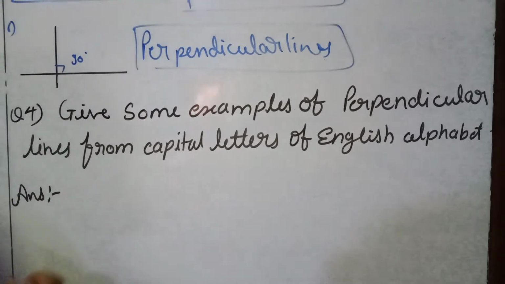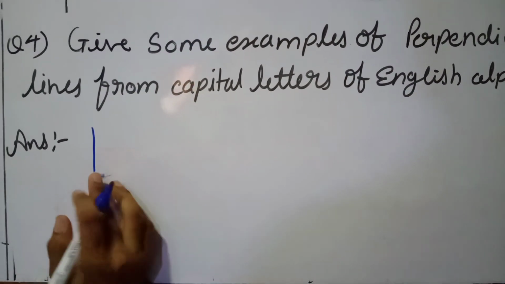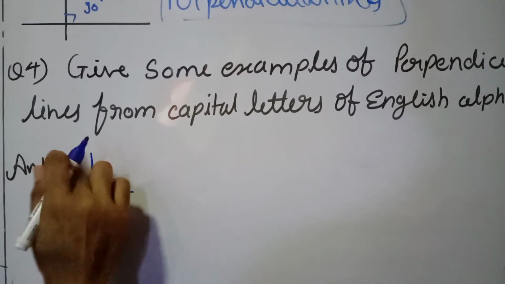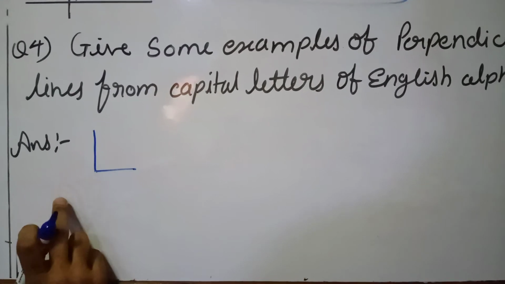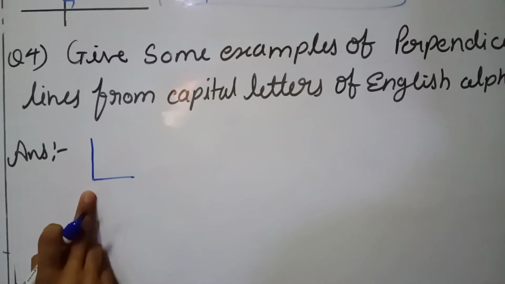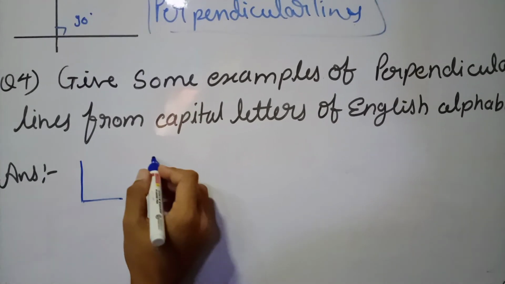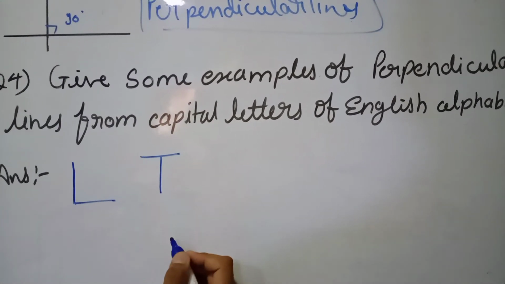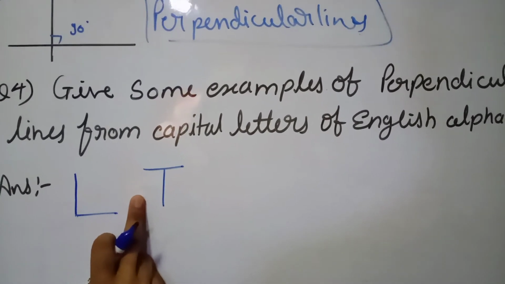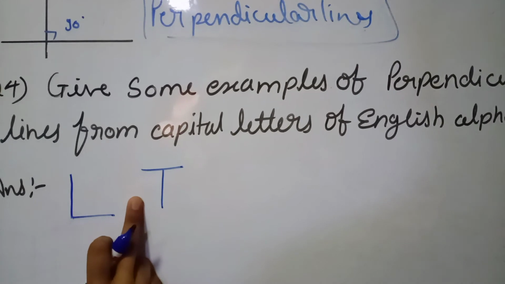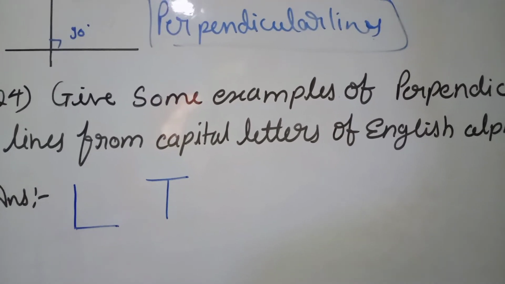So we get L. L is in this shape. You can say these two lines are meeting here and they are creating an angle of 90 degrees. Because of that, these two lines are called perpendicular to each other. The second letter we have is T. You can see here also these two lines are intersecting each other and forming an angle of 90 degrees. So these are also perpendicular to each other.